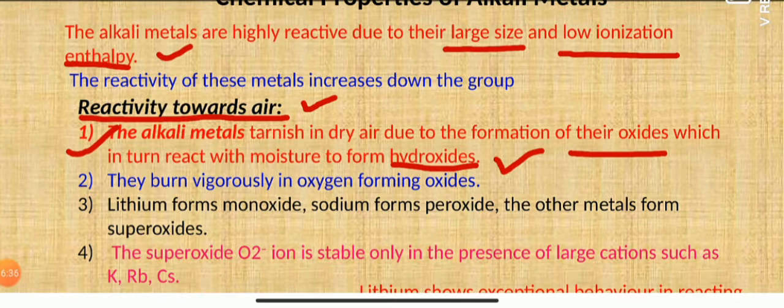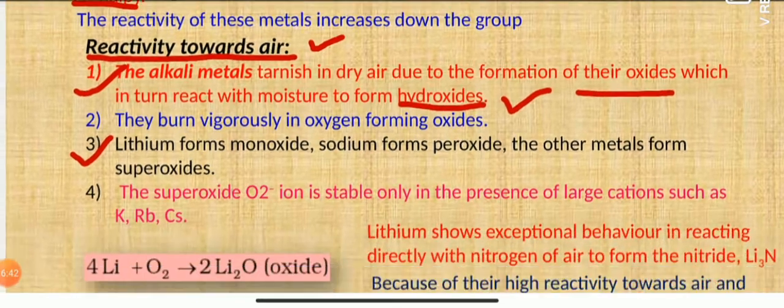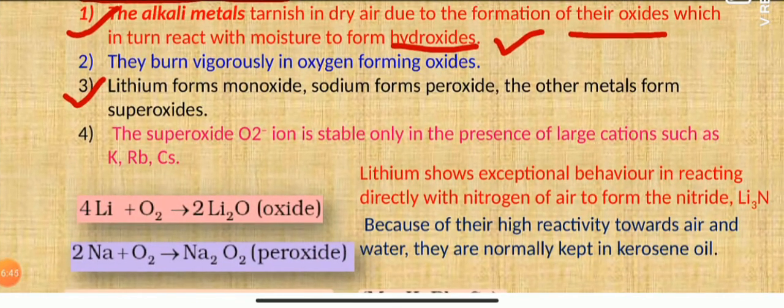So let us talk about the various types of oxides that will be formed by the alkali metals. Alkali metals can form either monoxides, peroxides, or superoxides. What are monoxides?